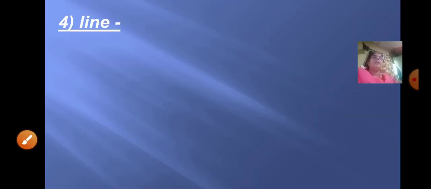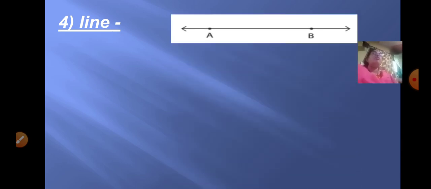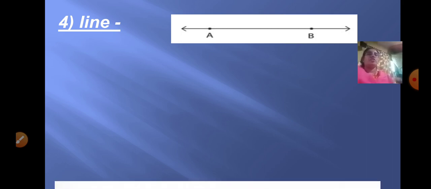Coming to the fourth one, that is a line. Now what is a line? That is, here you don't have any endpoints. Both the sides can be extended. That is, here can you see, that is both the sides arrow. So line does not have any endpoint, as both the sides can be extended, it cannot be measured.